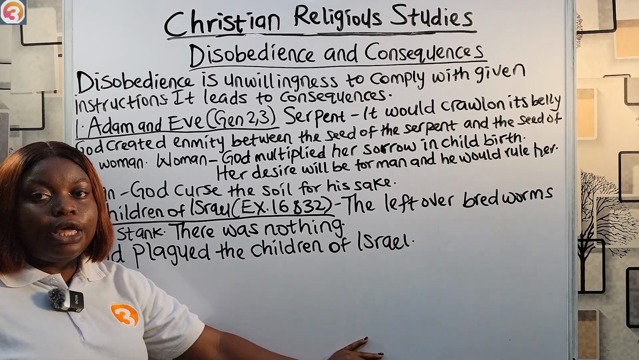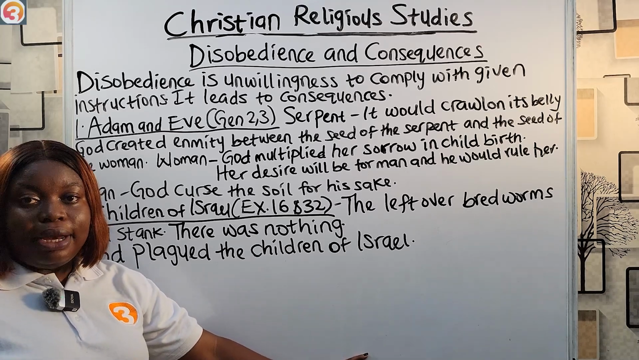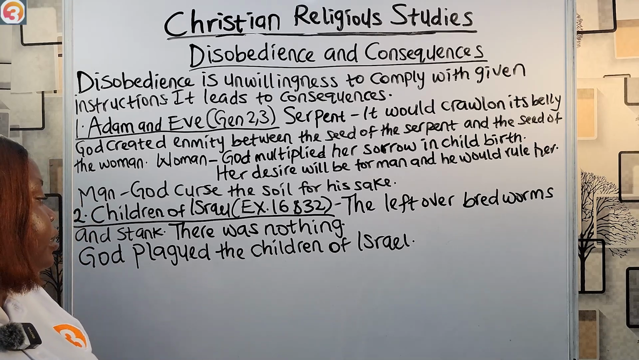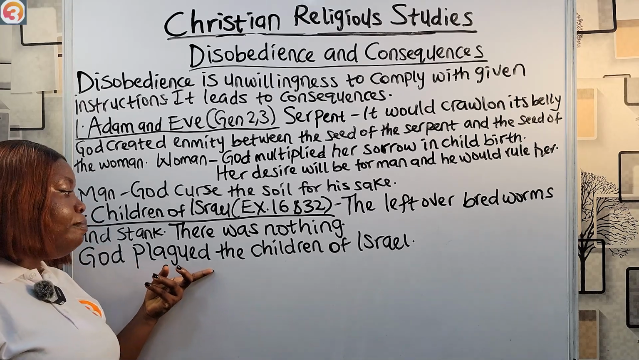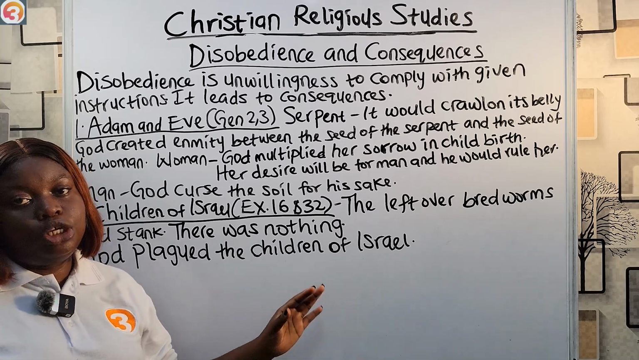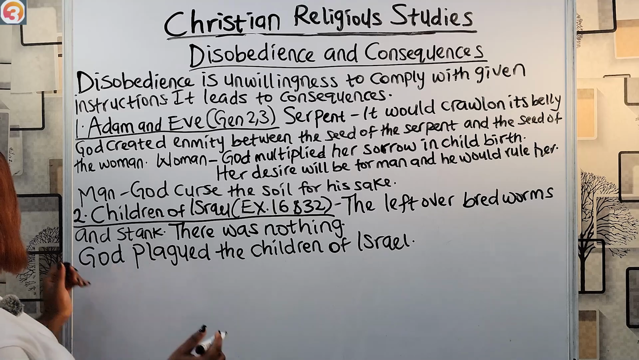Also, on the sixth day, God asked them to gather for 2 days, and some did not. By the time they went to the field to gather on the seventh day, God did not send anything. And then the children of Israel also made a golden calf to worship. They forsook God and began to worship a golden calf, and as a consequence, God plagued the children of Israel.